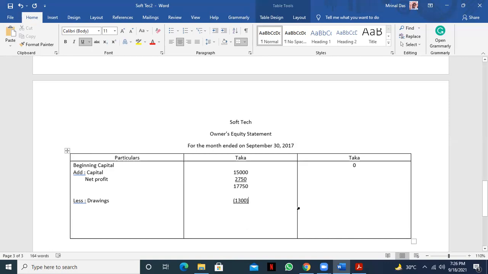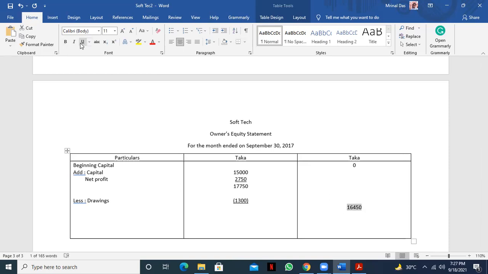Okay, so after deducting 1,300, how much you will get? How much is it? 16,450, right? Yes, sir.